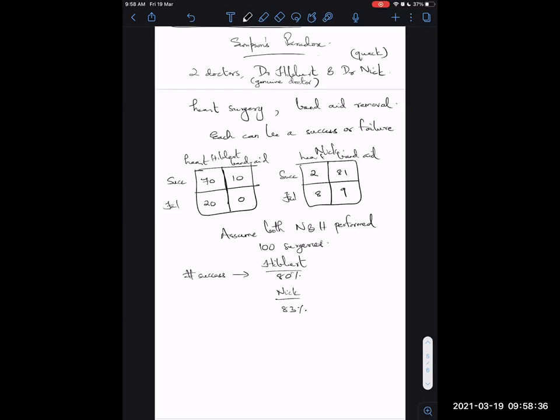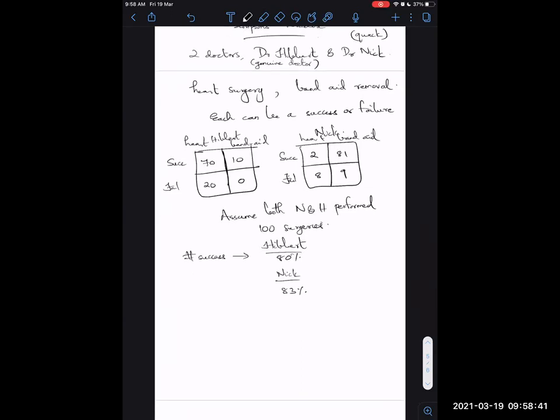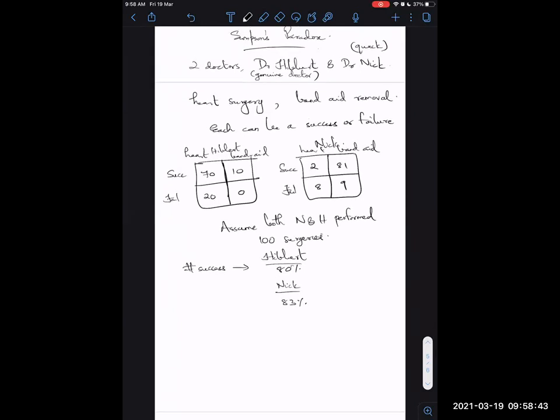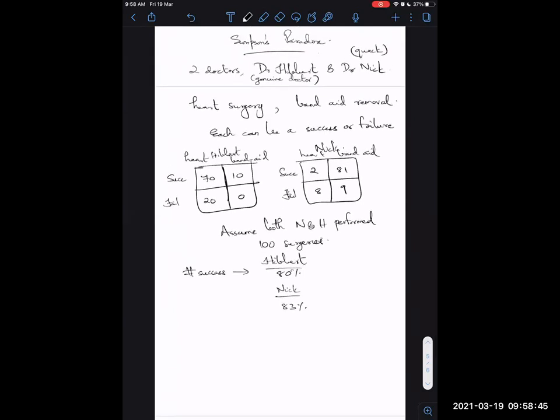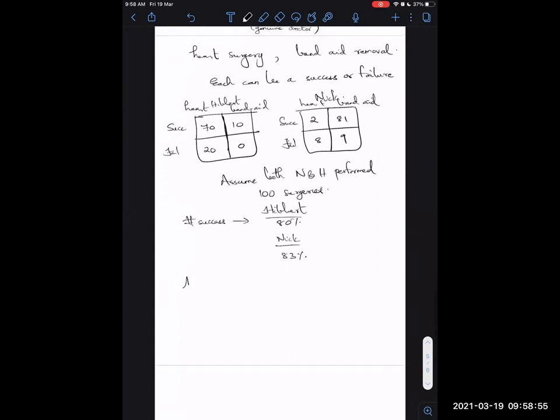Okay. And this is not the right way. I wouldn't say there is a right way or a wrong way to look at it, but if you look only at the success percentage, this is what you'll end up with. But another way to see why this happens is this.